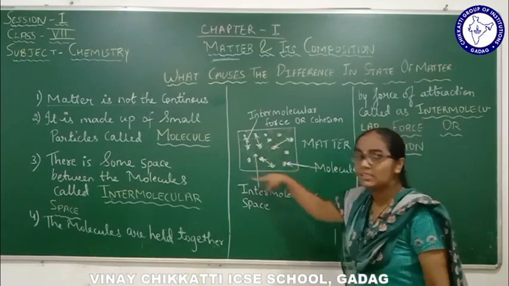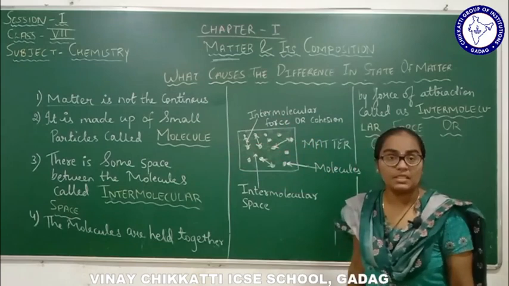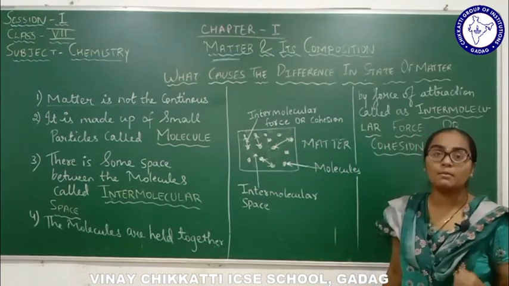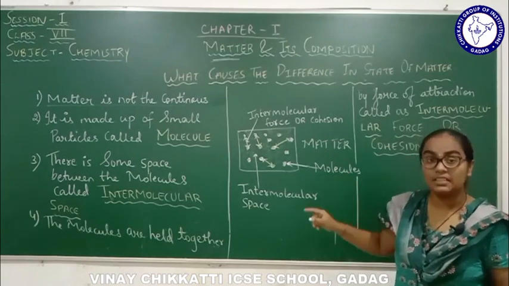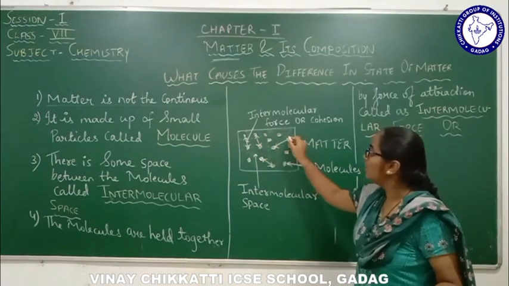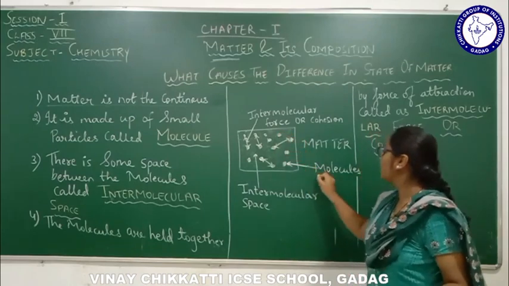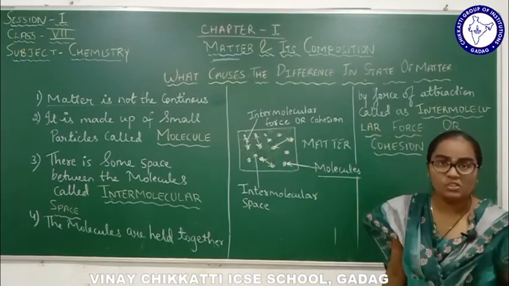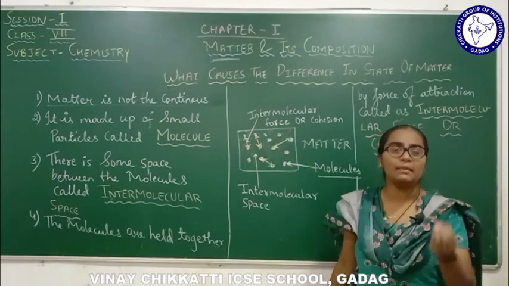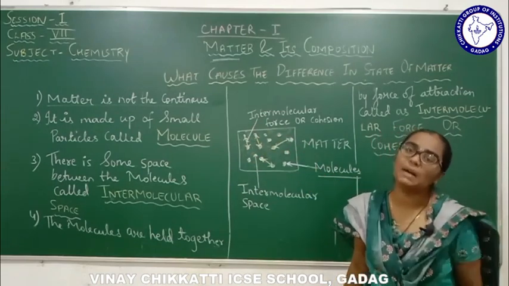Now this is the matter. The second statement says something about the content within matter. What is the matter composed of? The matter is composed of tiny particles, these white color dots, which are called molecules. So molecules are the tiny particles which are present within the matter.